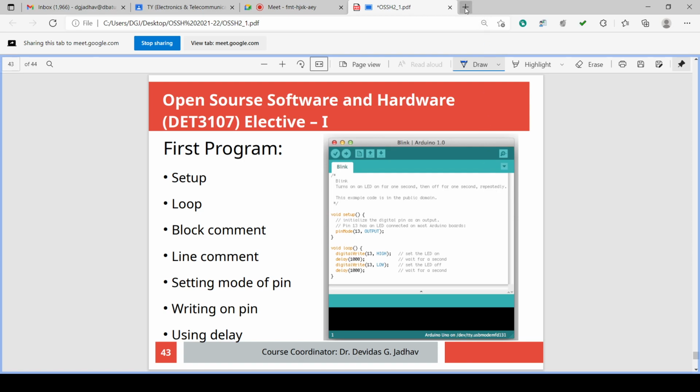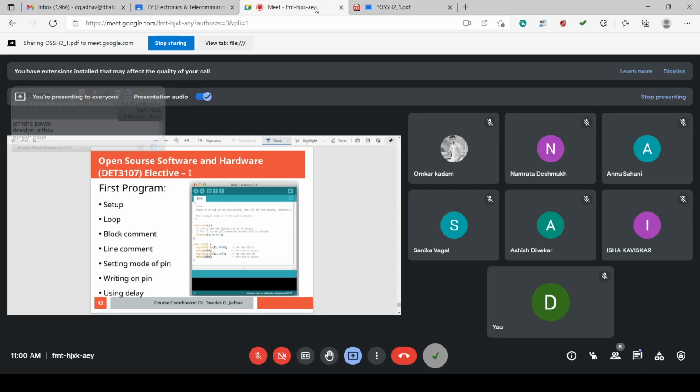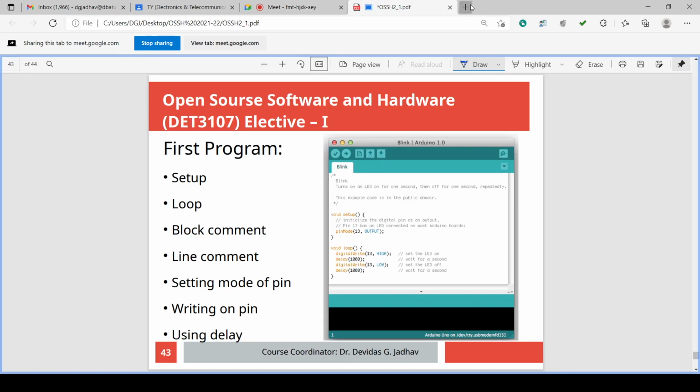Let us check today how many students are there. Okay, fewer students are there.